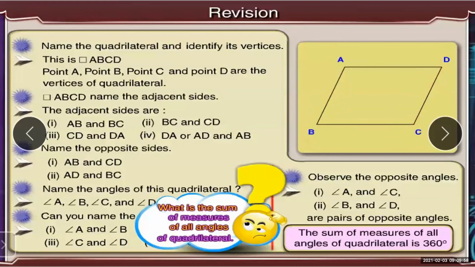Name the angles of this quadrilateral. Here also remember one thing, students: when the question comes, mention the angles of a given figure. You can write the name of the angle in one letter or in three letters. There are two ways, but mostly we use three-letter naming. So the angles of the quadrilateral are angle A, angle B, angle C, and angle D.